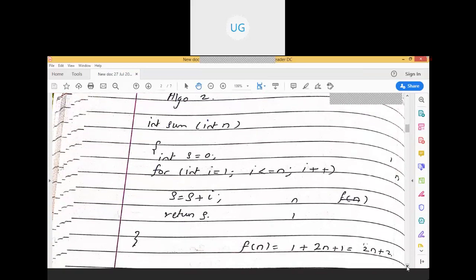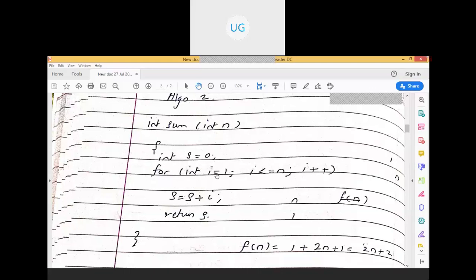Whereas here is algorithm 2. Again the same function sum. We are accepting the number of inputs, the number of integers till which we are going to calculate the sum, and we are going to return the sum. Here int sum is equal to 0 initially.